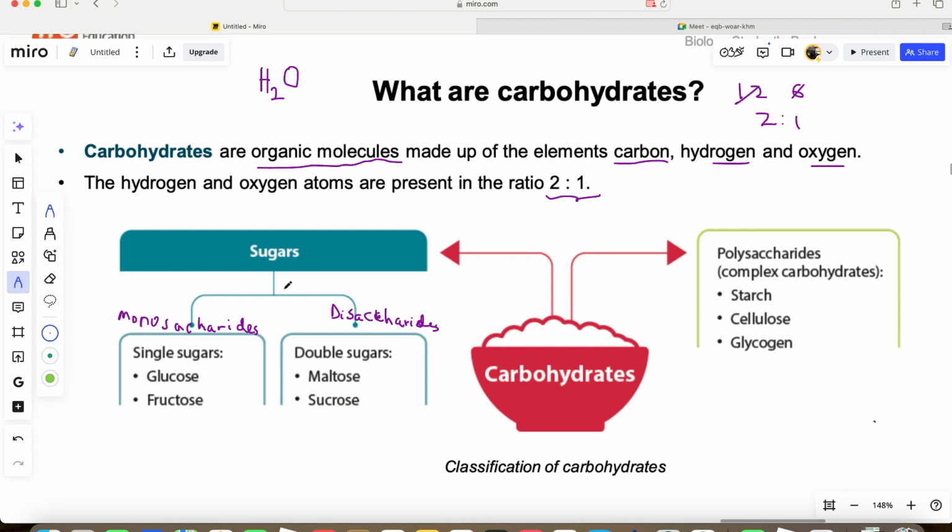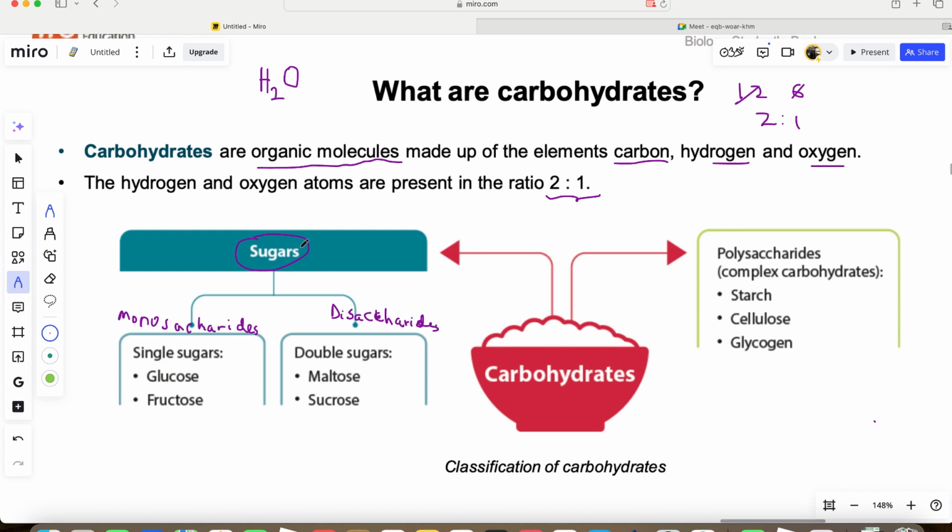Now let's move on. We say carbohydrates are divided into 3. Or you can say they are divided into 2. They are divided into what we call sugar and complex carbohydrate. Number 1, sugars. You hear sugar. When you have too much sugar in your blood, we say you have diabetes. If too much sugar is in your blood, insulin is not regulating the sugar in your blood properly, then the person has diabetes.